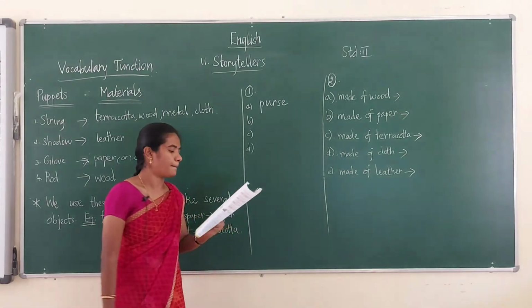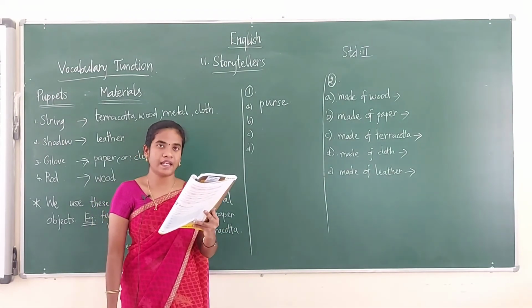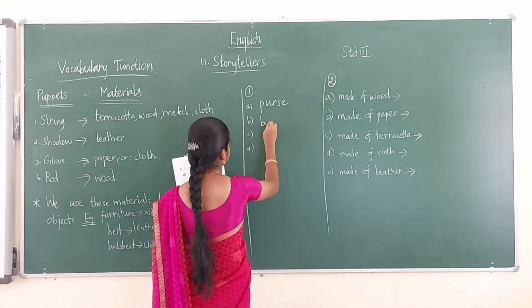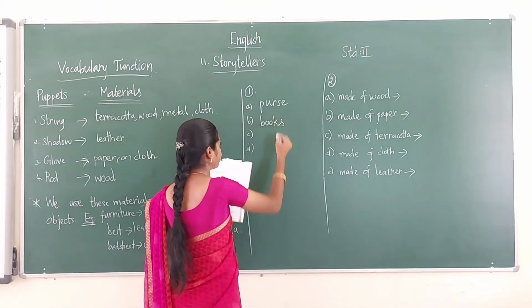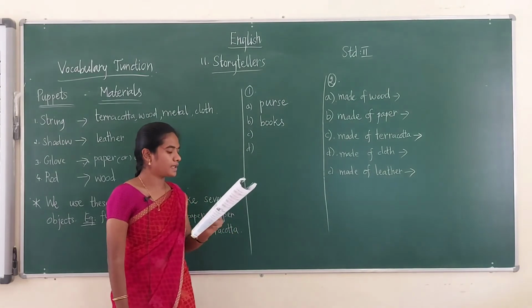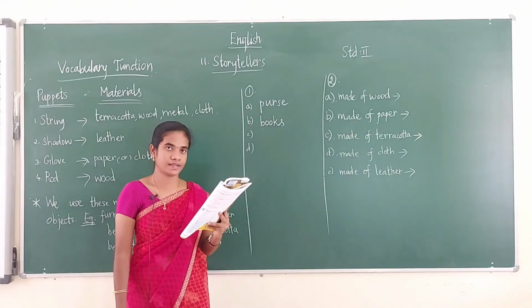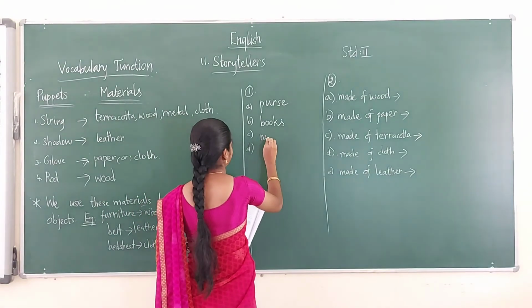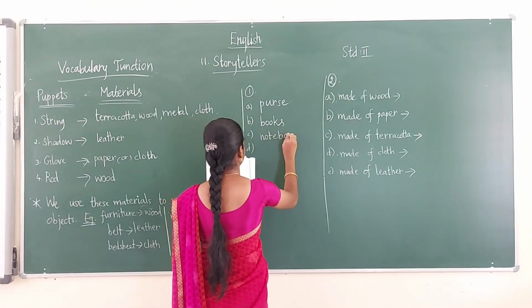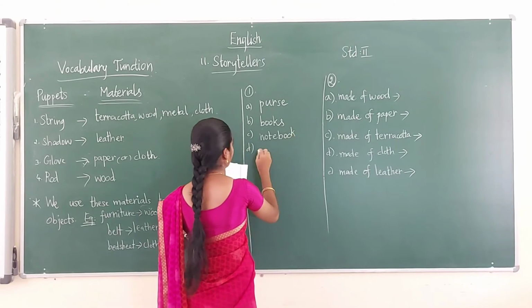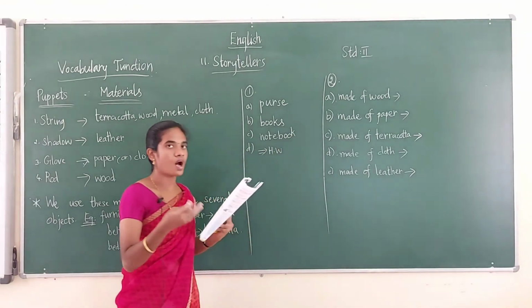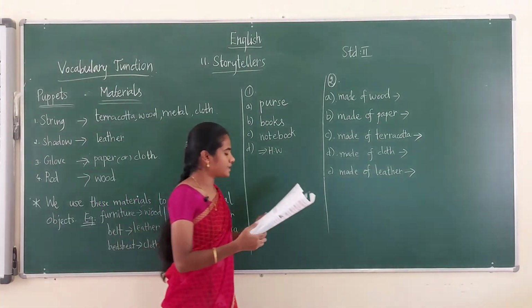The next one: magazine, bottle, books, envelope. So here books is the odd one out. The next, see: cup, notebook, pot, vase. Here the odd one out is notebook. The next one, D, you have to do as homework. You have to find what the odd one out is here. Then see the second exercise.